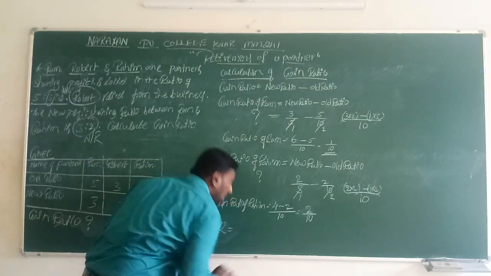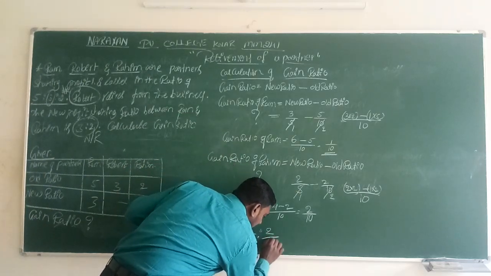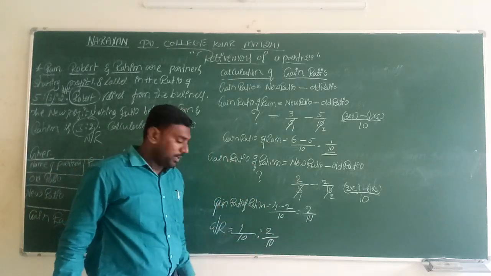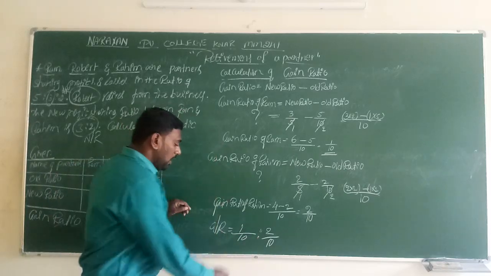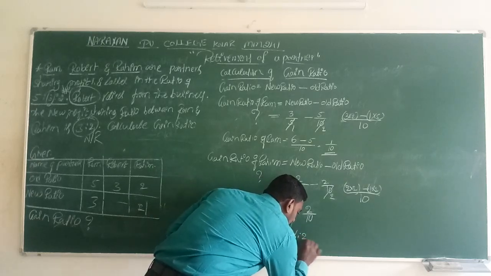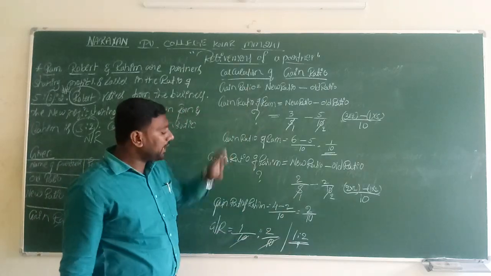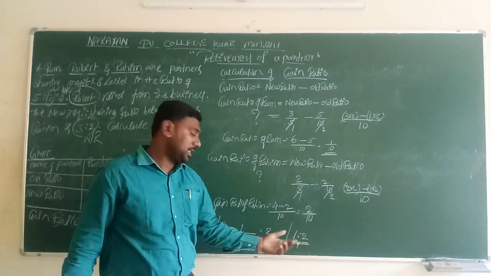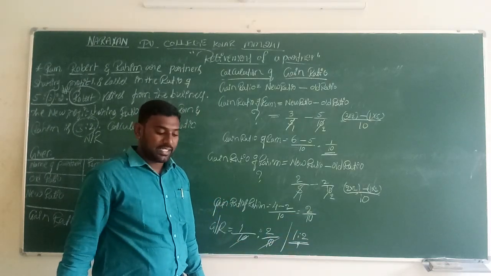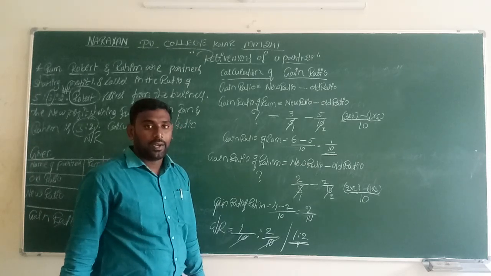Gain ratio is equal, first partner 1 divided by 10 is to 2 divided by 10. So the denominators are both the same value. 10 and 10 will cancel, and the gain ratio is 1 is to 2. This is the exact value we have to get by calculating the gain ratio. So the gain ratio of both the partners is 1 is to 2. In this manner we have to calculate the gain ratio.